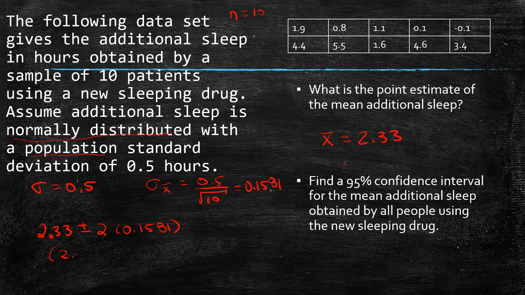So I should get 2.0138. And if I add it, I'd get 2.6462. So this says that I'm 95% confident that the mean additional sleep we're going to get is between about 2 hours to a little over 2.5 hours.